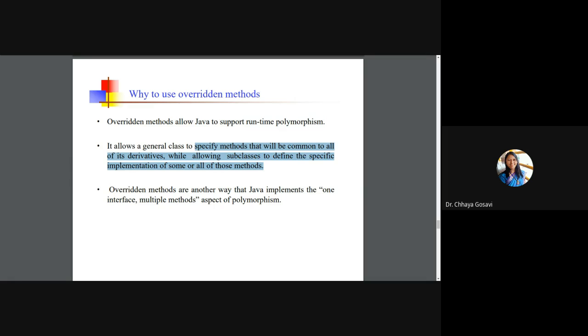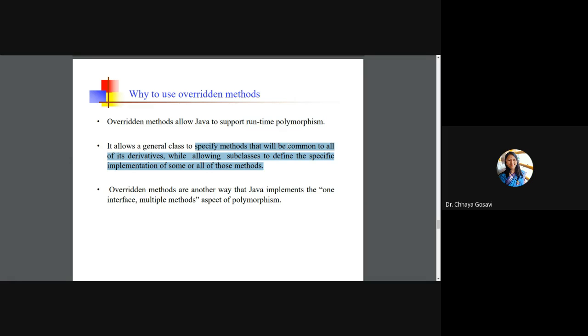A base class or superclass is a general class, and it can write the simpler version of those methods, but the class that derives from that class can implement specific versions of those methods, but the name, number of parameters and return type should be the same. So that is what we can call a protocol. You have to implement that method in this particular format only.